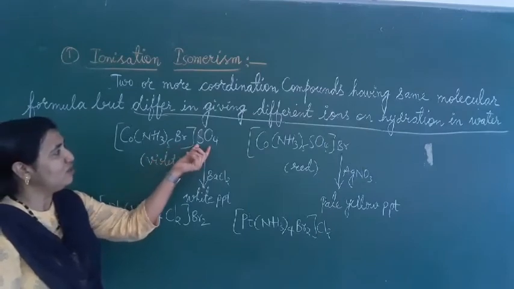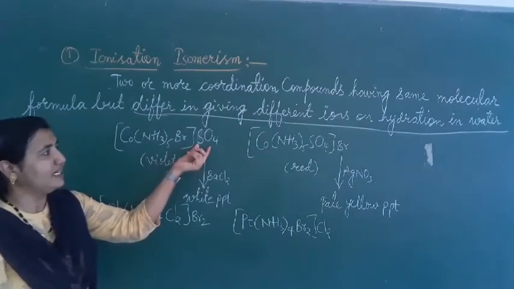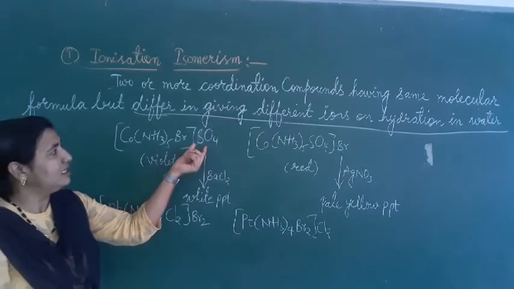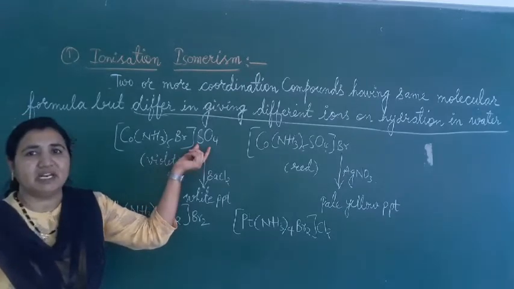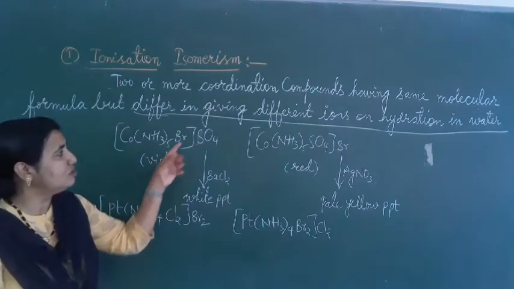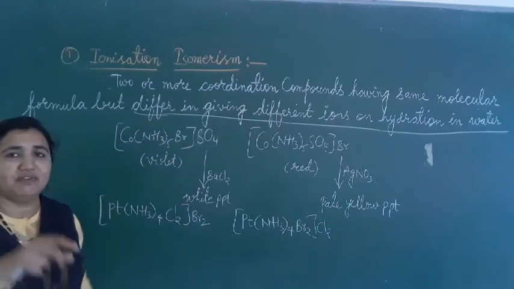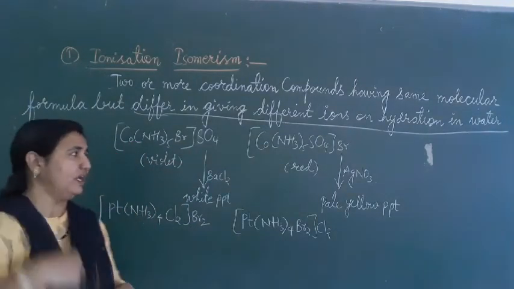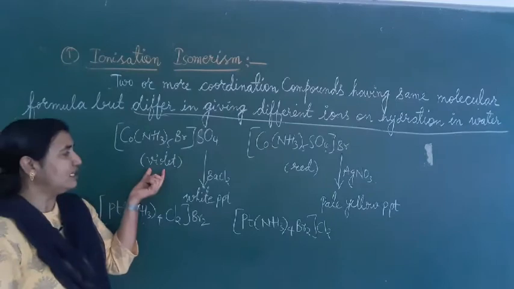Here we have [Co(NH3)5Br]SO4. The SO4 is outside the bracket; it is the counter ion and is ionizable in water. When we add this complex to water, it gives a violet color solution.